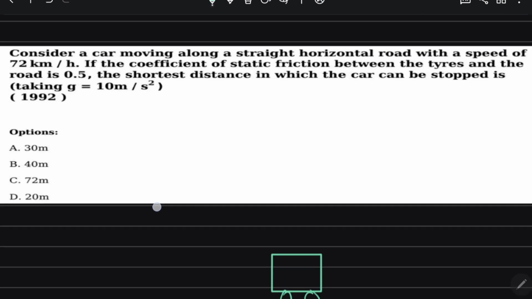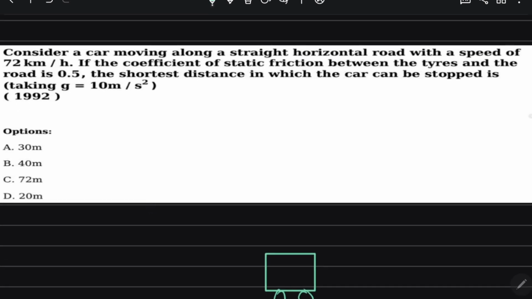A car is moving with a speed of 72 kilometers per hour. So first you convert this into meter per second. 72, that you multiply by 5 by 18. So this comes out to be 20 meter per second.